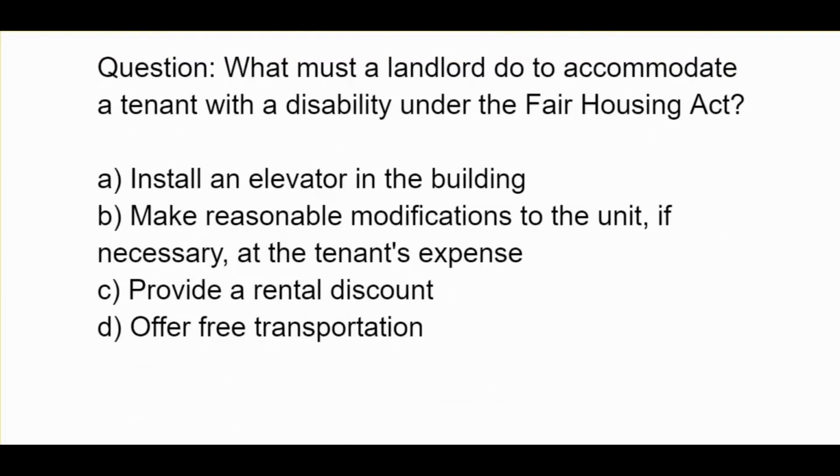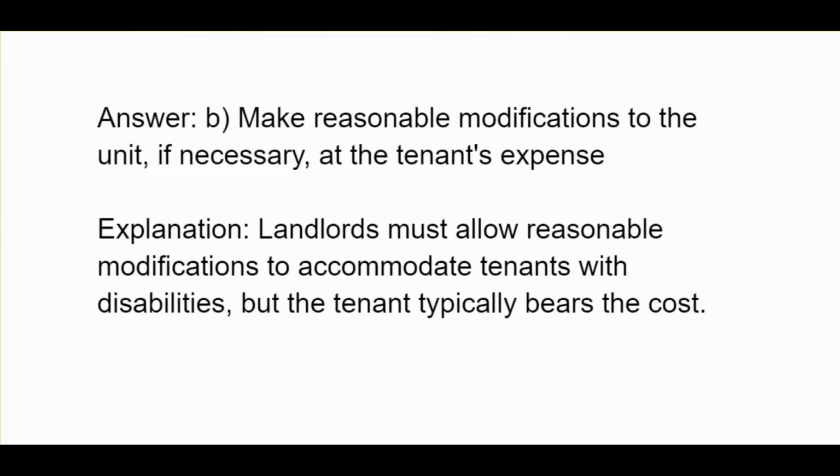What must a landlord do to accommodate a tenant with a disability under the Fair Housing Act? A. Install an elevator in the building. B. Make reasonable modifications to the unit if necessary at the tenant's expense. C. Provide a rental discount. D. Offer free transportation. B. Make reasonable modifications to the unit if necessary at the tenant's expense. Landlords must allow reasonable modifications to accommodate tenants with disabilities, but the tenant typically bears the cost.